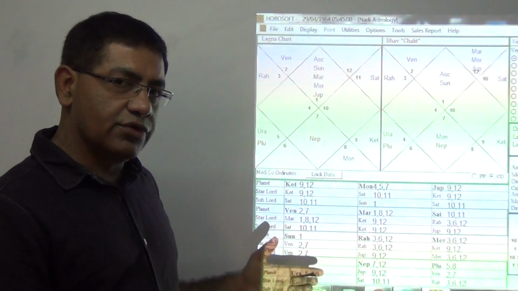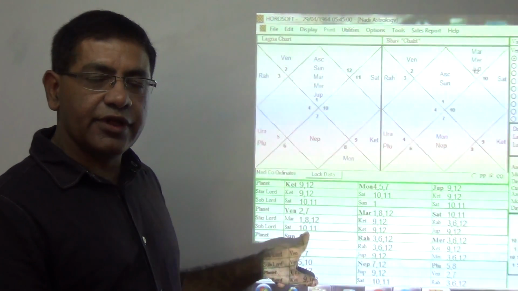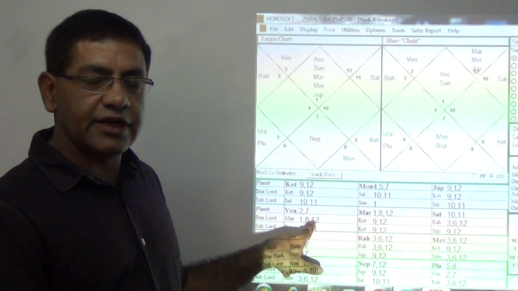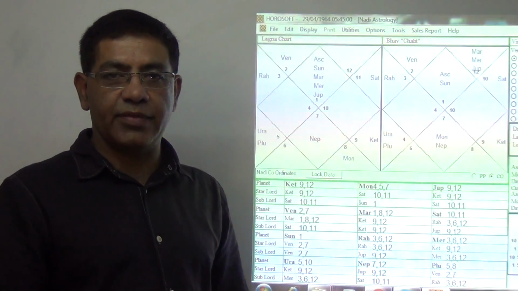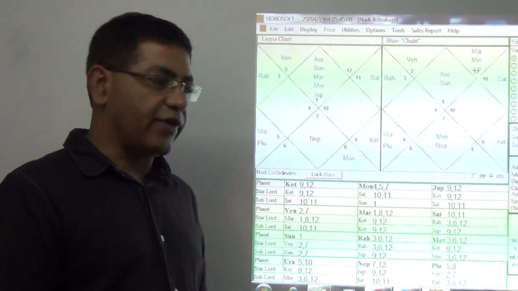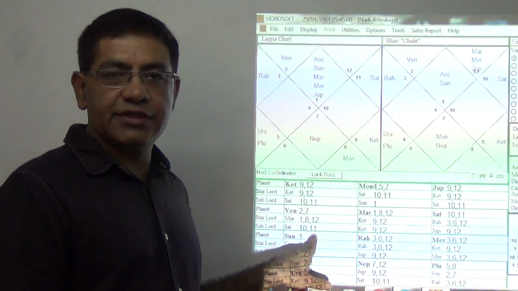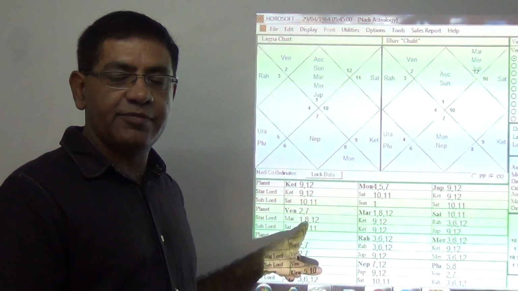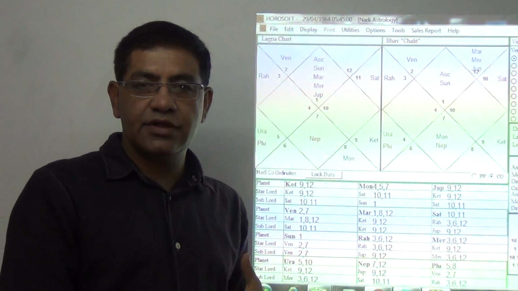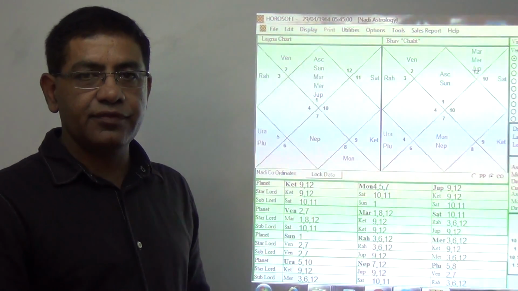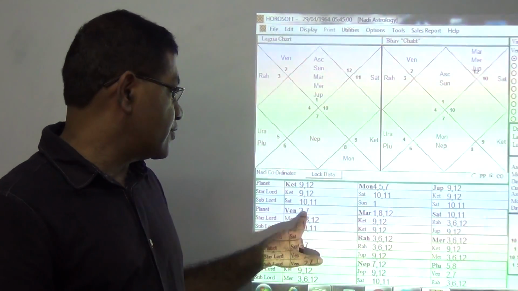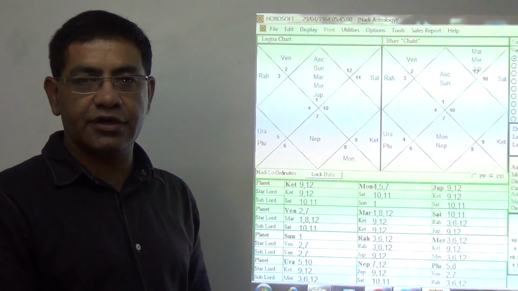According to the rules of KP astrology, the sublord gives stronger results than the nakshatra, and the nakshatra gives stronger results than the planet. Here 10, 11 is in the sublord, so it is good for professional life, but the nakshatra is 8, 12, so there is a problem in professional life also. When we talk about nature, we find 7, 8, 12, so there will be aggression in the nature.